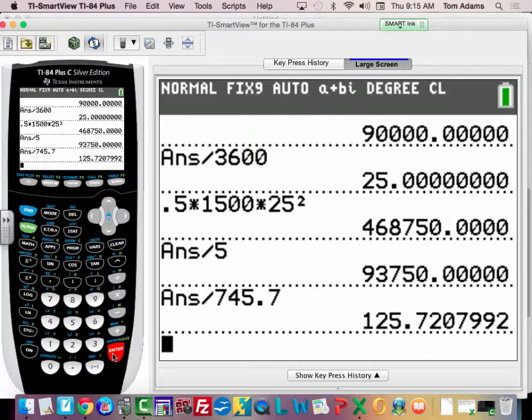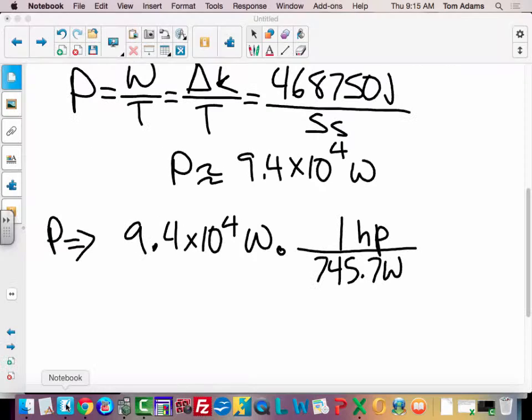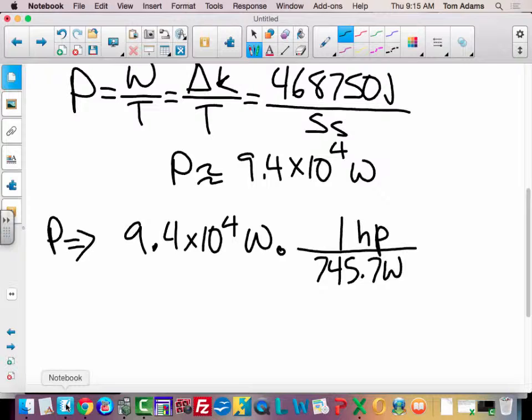Yep, all right. I get 125 horsepower roughly. And your textbook rounds that using sig figs again, which is power is also approximately 1.3 times 10 to the 2 HP.